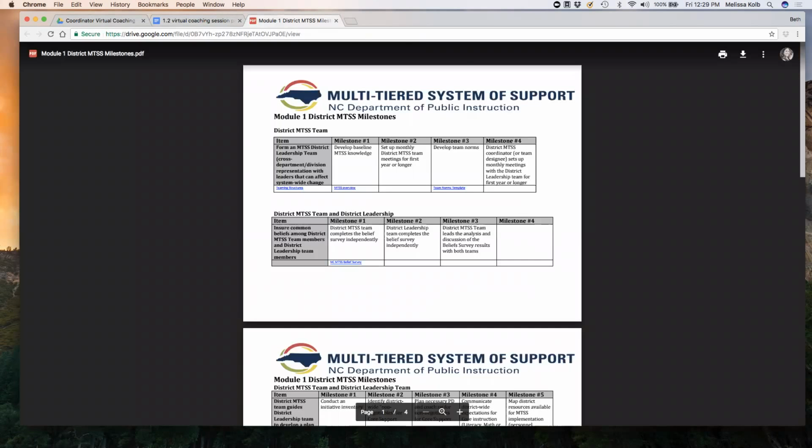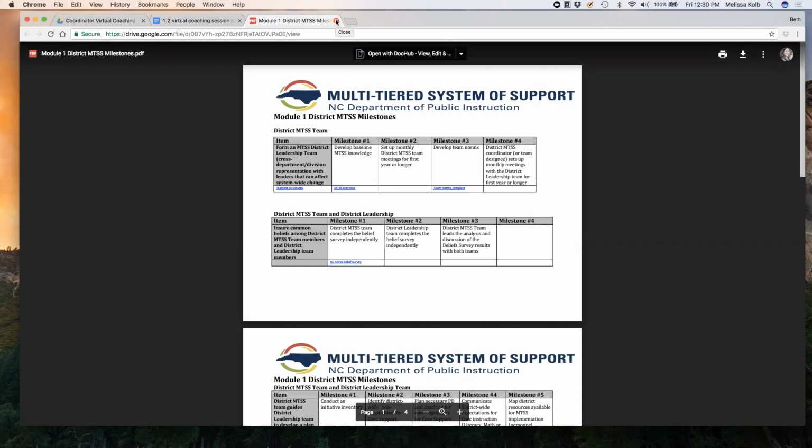Beth mentioned earlier that one of our tools that we always ask teams to focus on is really thinking about those district and those school MTSS milestones. She mentioned that this is something that you could post in your office just to ensure that you're on the right track when we're thinking about implementation of MTSS. So it's really that guidance MTSS implementation tool.